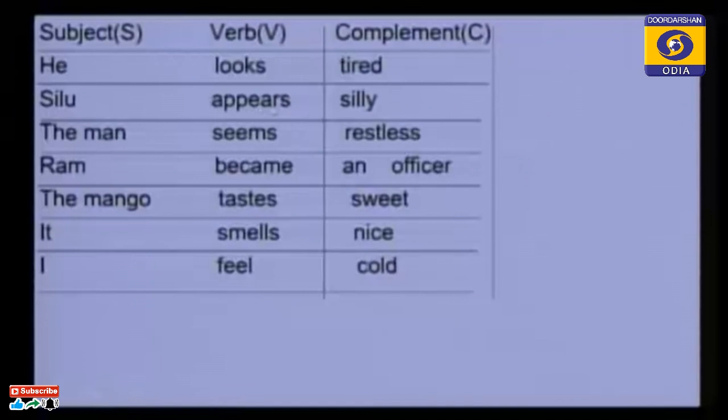Shilu appears silly. Appears is the verb, silly is the complement. The man seems restless. The man is the subject, seems is the verb, restless is the complement. Rama became an officer, same pattern. The mango tastes sweet, same pattern. It smells nice, same pattern. I feel cold. This is also the same pattern. This pattern is called the subject verb plus complement pattern.